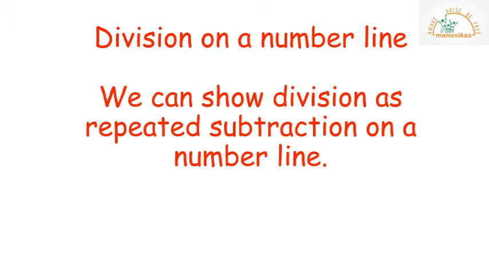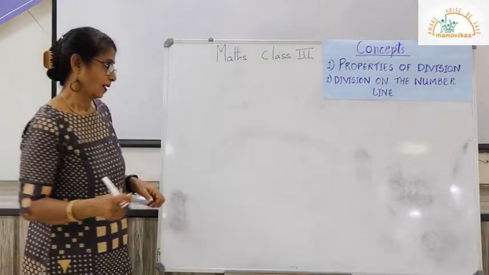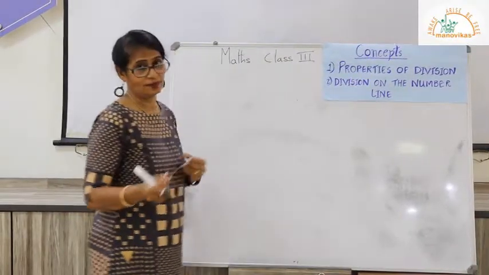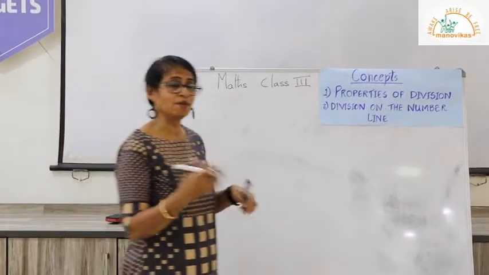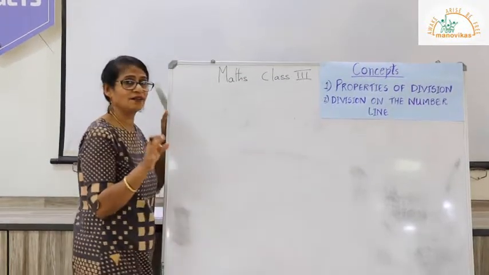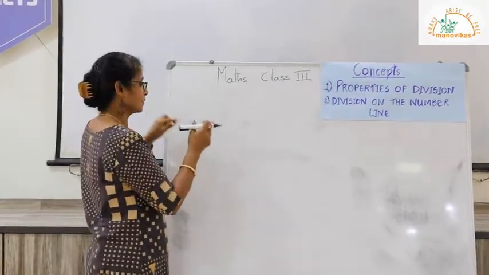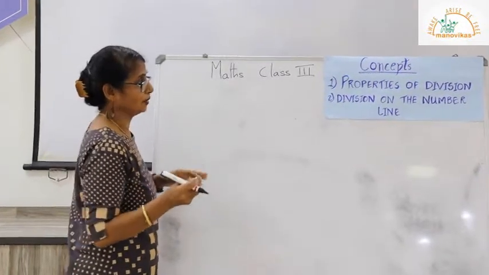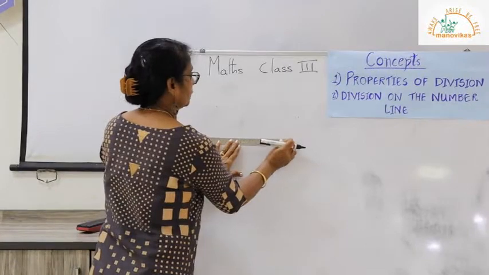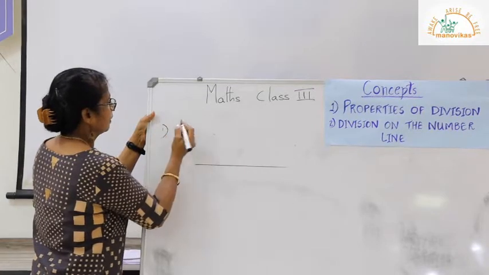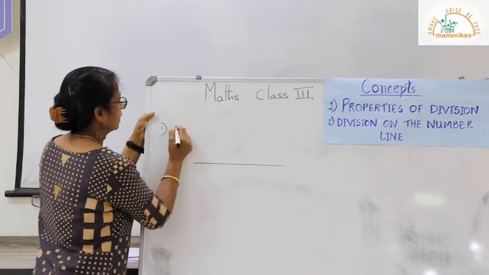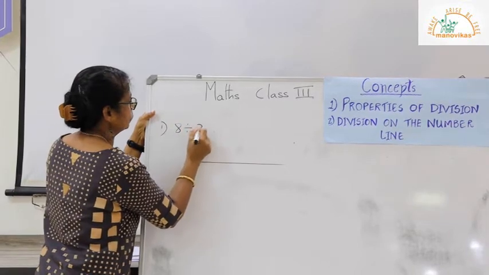We can show division as a repeated subtraction on a number line. Let's begin. Our next topic, division on the number line. We can show division on a number line by using repeated subtraction. We have done repeated subtraction in our early class. To draw the number line, we take a scale or a ruler, we draw a straight line. Say for example, we have to divide 8 by 2.